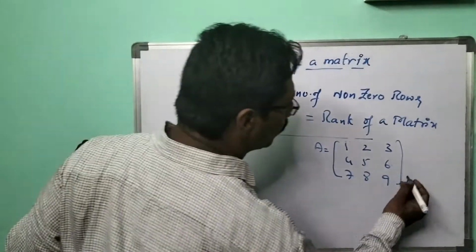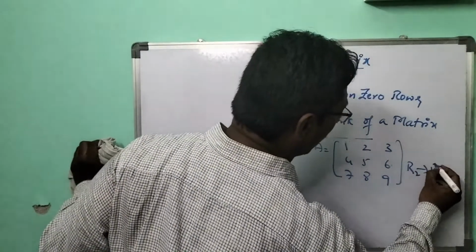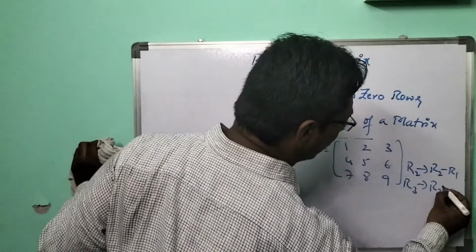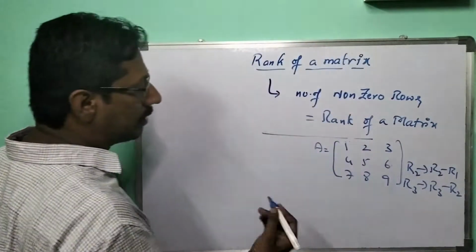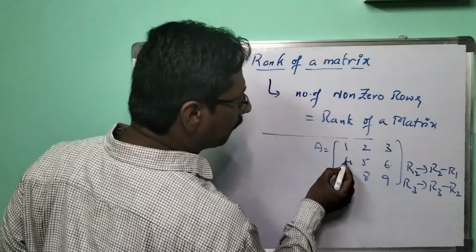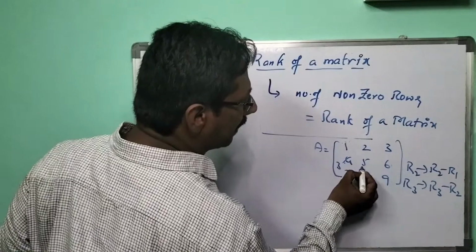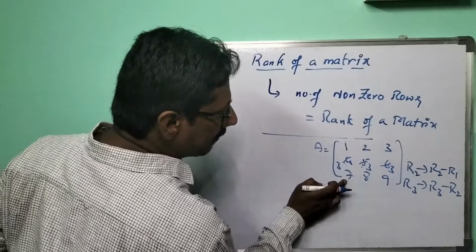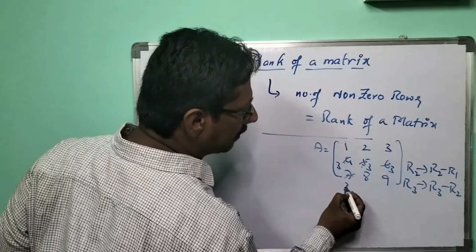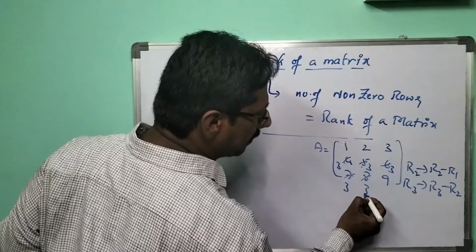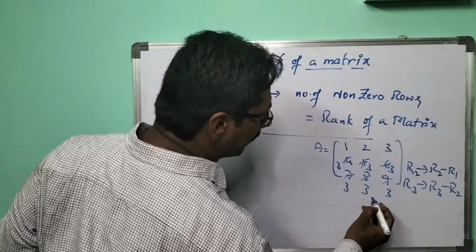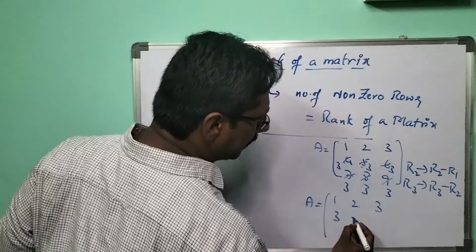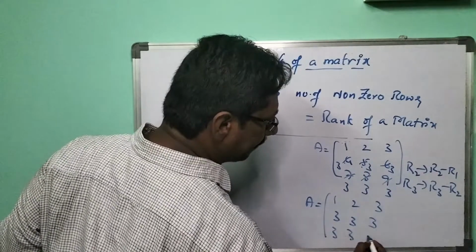If I do R2 goes to R2 minus R1 and R3 goes to R3 minus R2, see what we get. 4 minus 1 is 3, 5 minus 2 is 3, 6 minus 3 is 3. Similarly 7 minus 4 is 3, 8 minus 5 is 3, 9 minus 6 is 3. So finally I get 1 2 3, 3 3 3, and again 3 3 3.